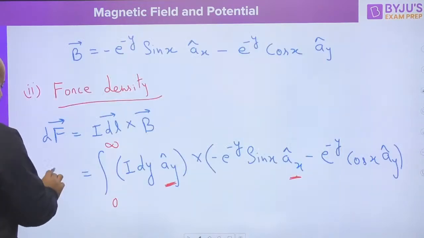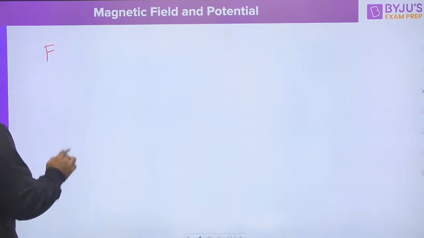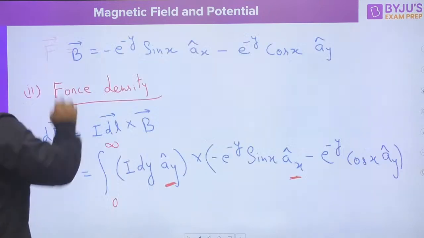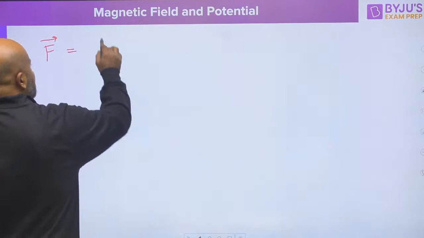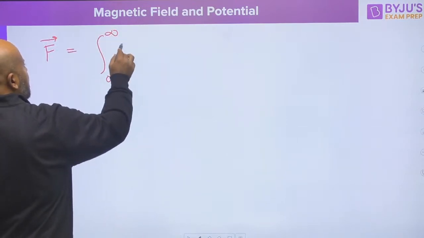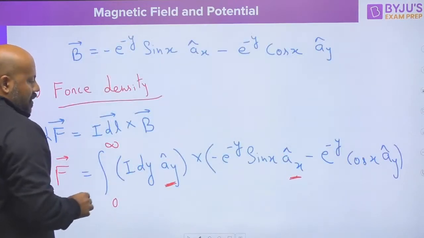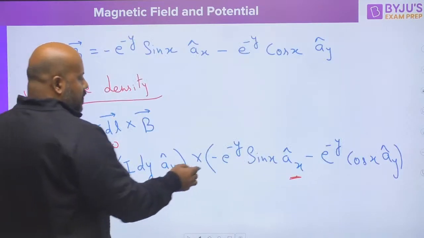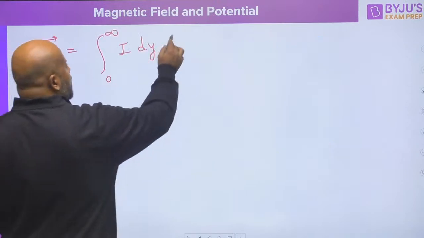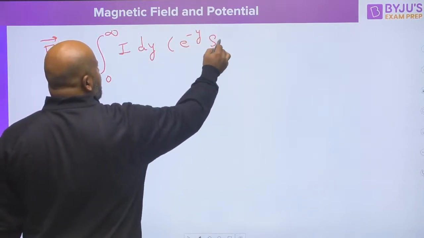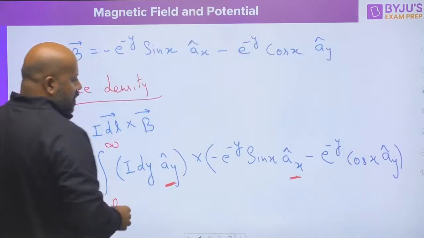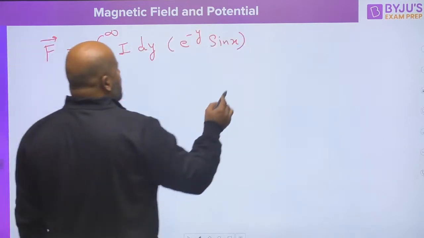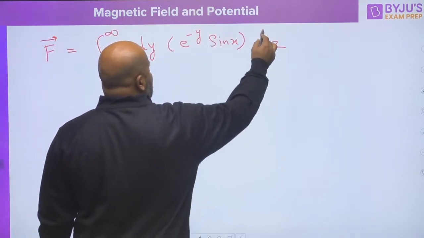force, you are going to get it as integration 0 to infinity I dy, and the minus is going to be cancelled, and you will be getting e raised to the power minus y, and this is sin x, and you will be getting the direction as az.